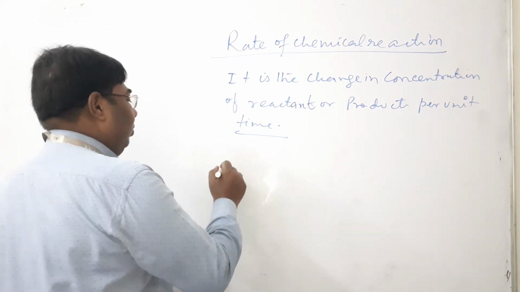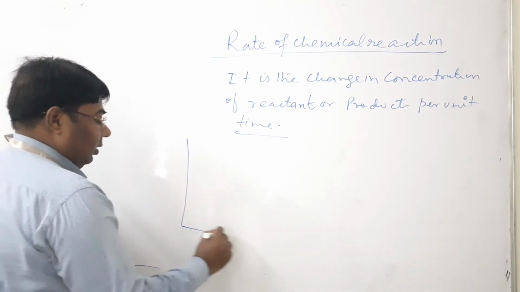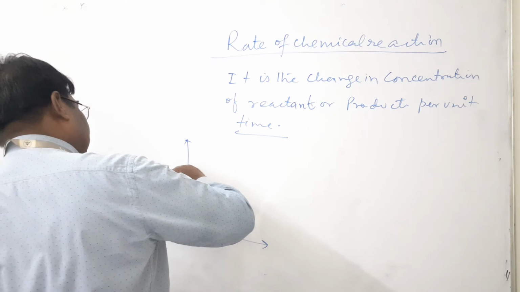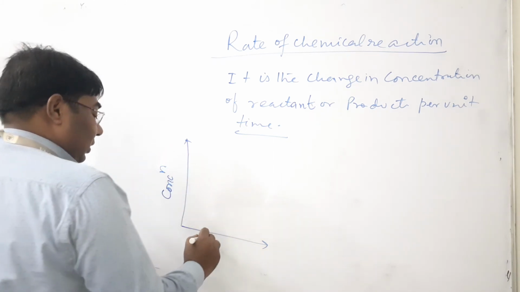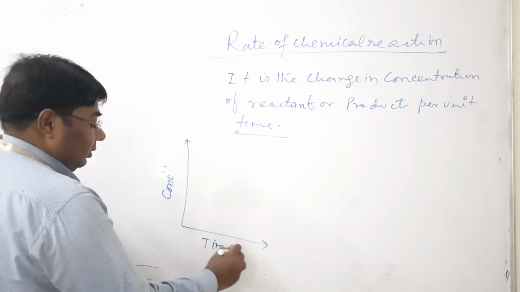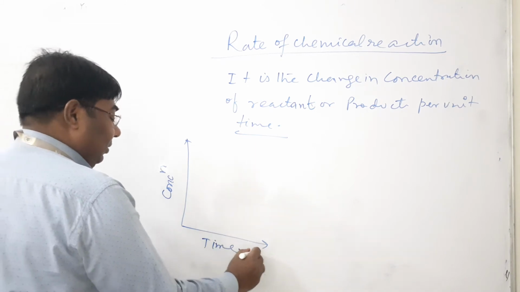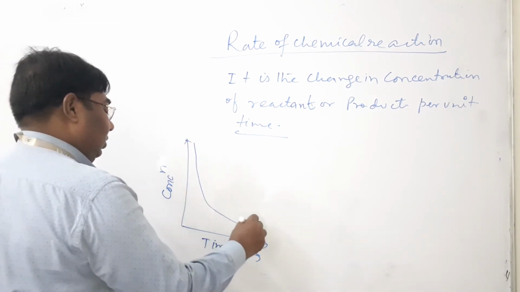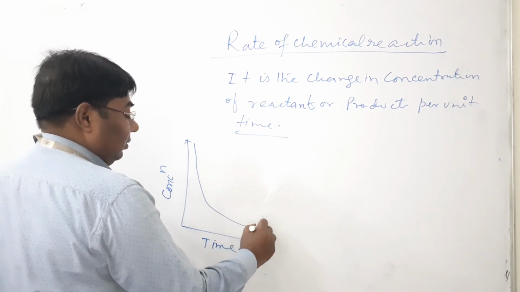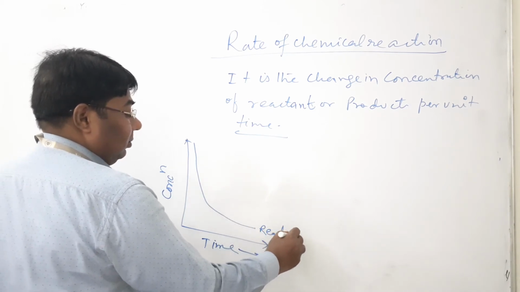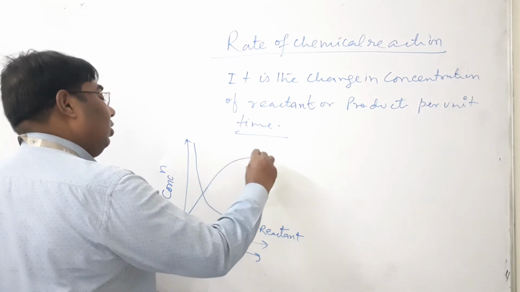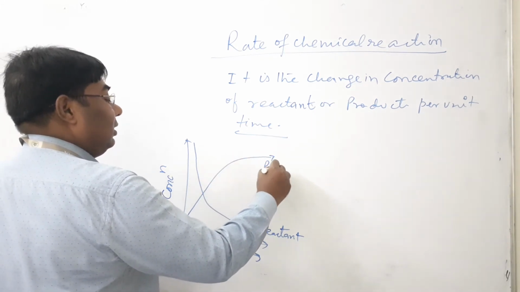All of you know, during a chemical reaction what happens? This is the concentration, this is the time. When the time increases, the concentration of reactant decreases, and the concentration of product increases.